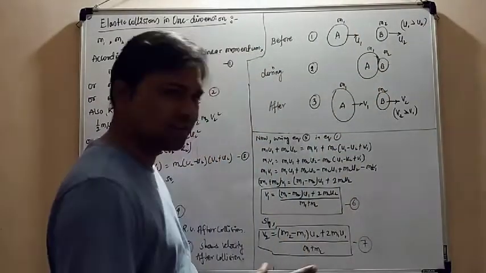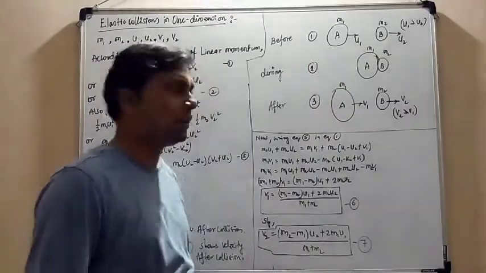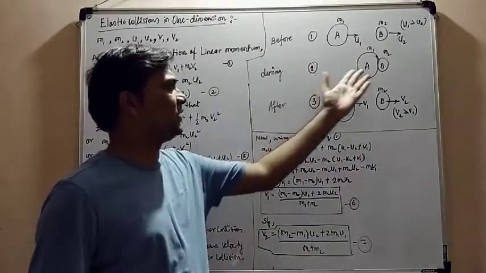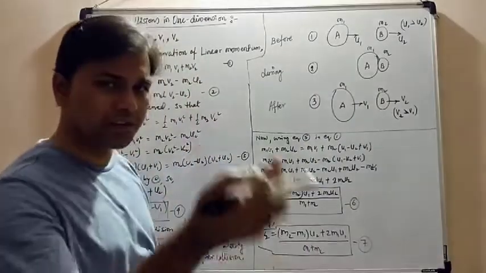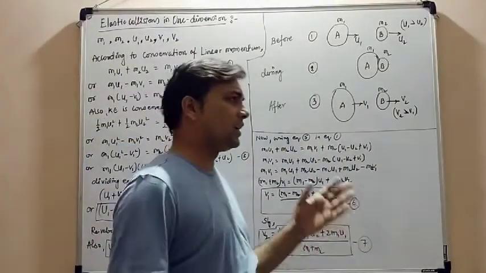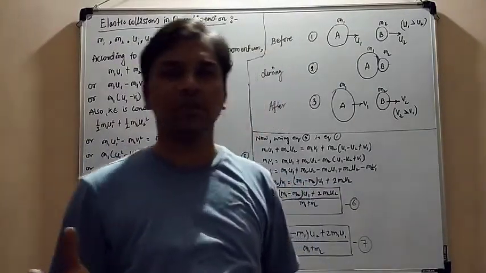After a certain interval of time, when these two objects strike each other, the condition will be like this during collision, and they will move together for a certain interval of time. Now in elastic collision, the kinetic energy is transferred from one body to another.